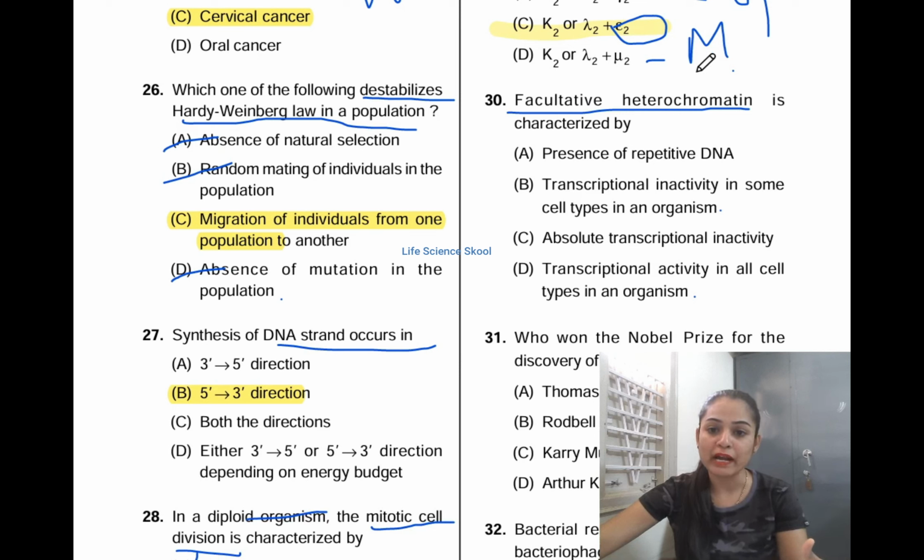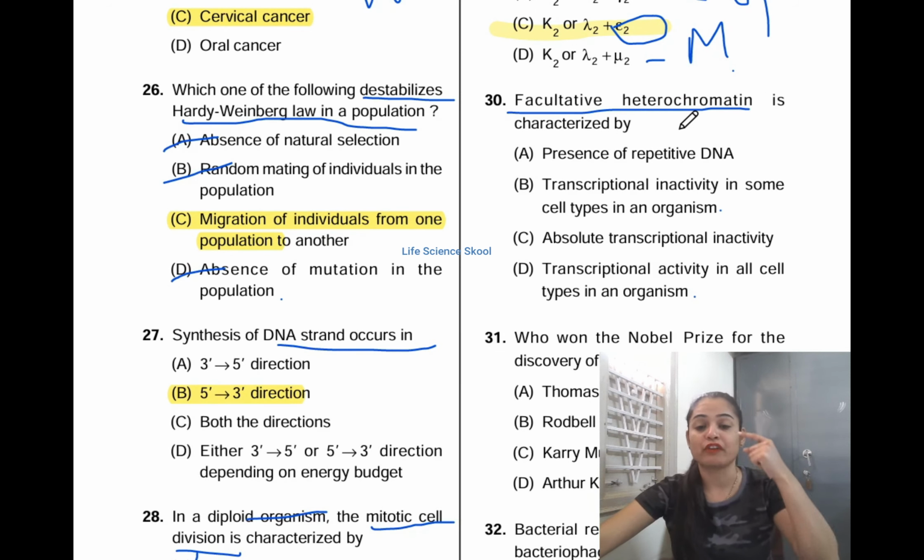I am repeating again, don't get confused. This heterochromatin will be in the transcriptionally inactive state, and it has two types, facultative heterochromatin and constitutive heterochromatin. Constitutive heterochromatin is always inactive, and facultative heterochromatin will be active in some cells and in some organisms, and it will be inactive in some cells and in some organisms.